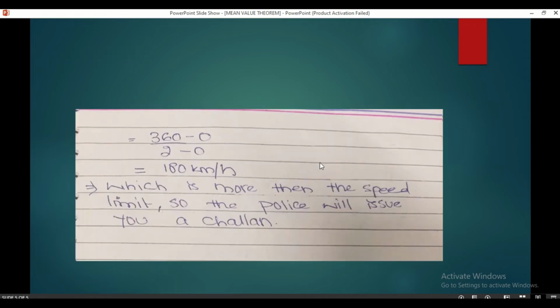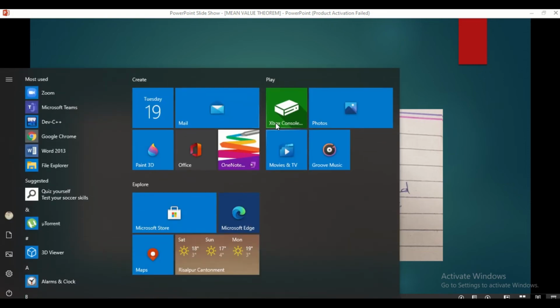So by calculating this, the police officer will know that at some instant we have exceeded the speed limit, or that our average speed is 180 km per hour. And then he will issue us a challan or whatever he likes. So with the help of the mean value theorem, the traffic police can know if we exceeded the speed limit or not.